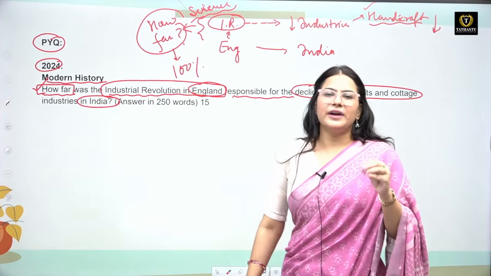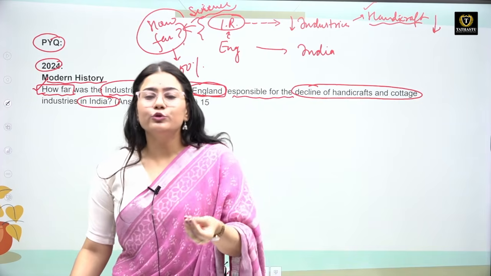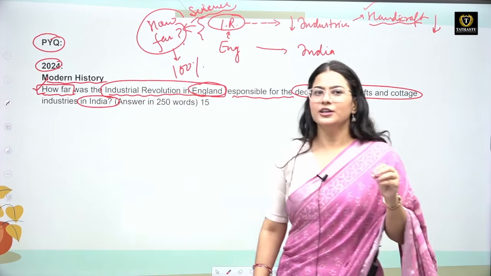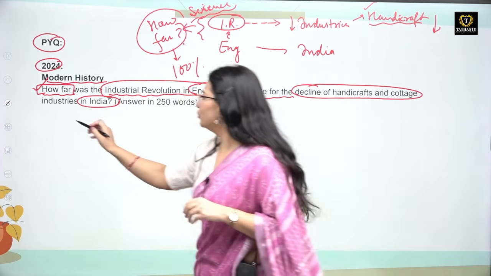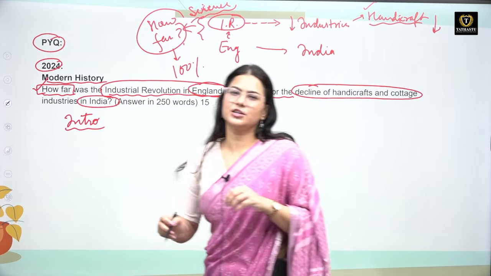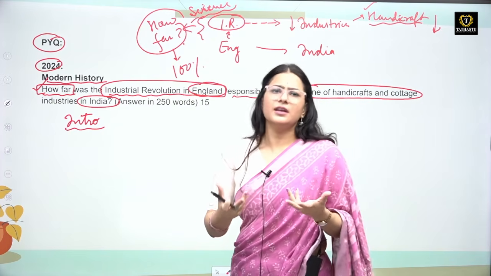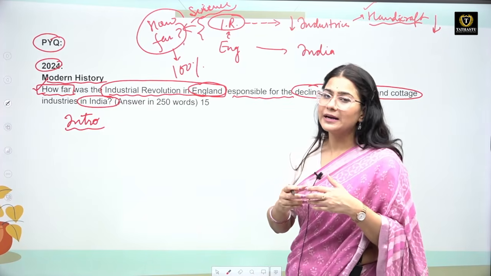The decline of handicraft and cottage industries in India is not solely attributed to the rise of the industrial revolution in our country, right? So you need to understand that. I have given you a hint. First of all, you need to write one good introduction. In the introduction, you can mention the industrial revolution, when it happened and how it was linked to India, and why we are even talking about the linkage between India and the industrial revolution that happened in England.